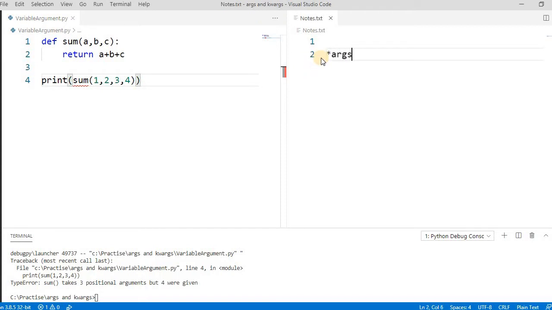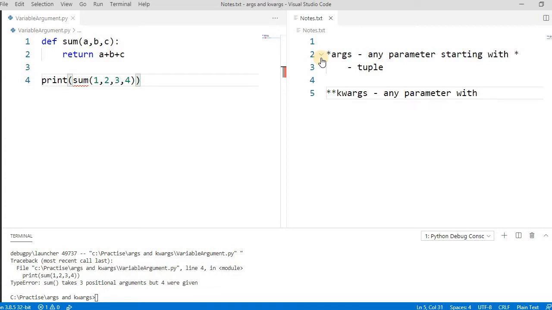So for passing a variable length argument, we have an argument that starts with a star. In general, we call it args, but it's not necessary to always name it args. Any parameter starting with a star means that it returns a tuple. And if you pass with a double star, it means any parameter with a double star. Here the name is not fixed. It's not always mandatory to put args and kwargs.